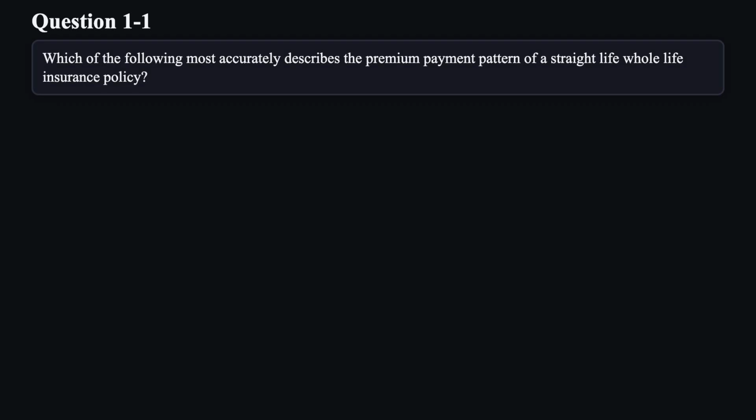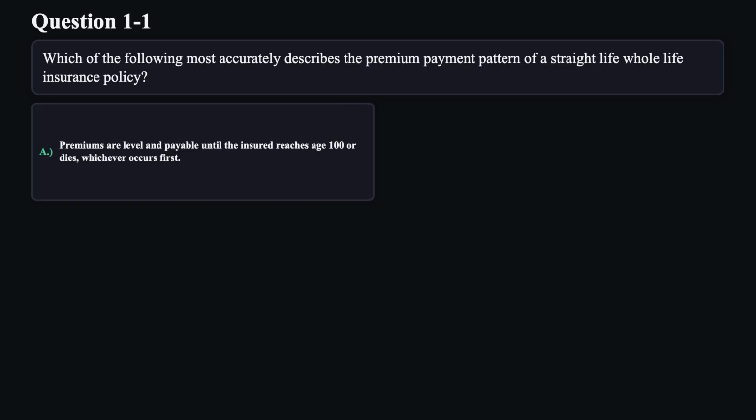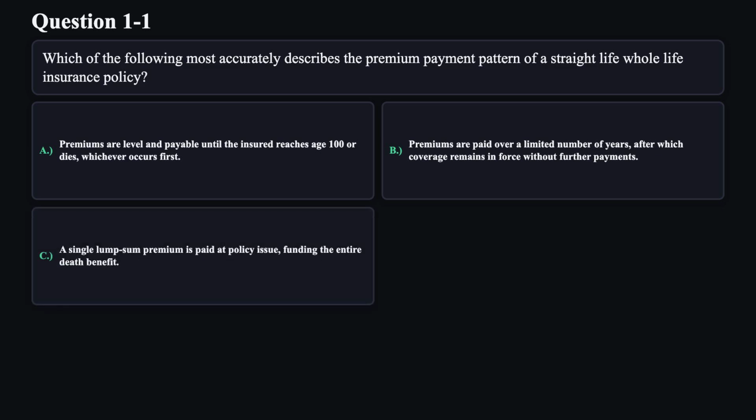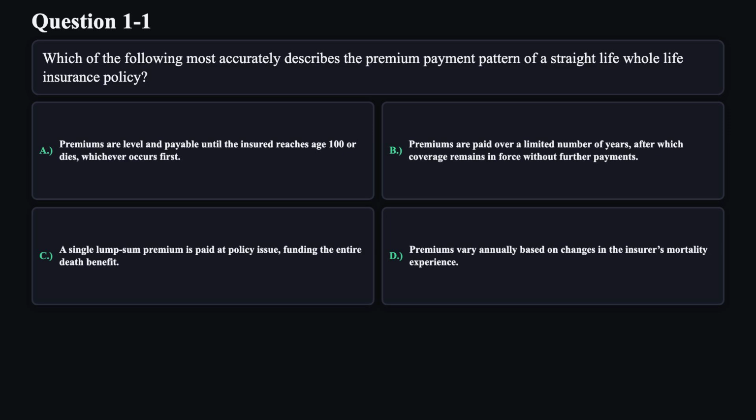Which of the following most accurately describes the premium payment pattern of a straight life whole life insurance policy? A. Premiums are level and payable until the insured reaches age 100 or dies, whichever occurs first. B. Premiums are paid over a limited number of years, after which coverage remains in force without further payments. C. A single lump sum premium is paid at policy issue, funding the entire death benefit. D. Premiums vary annually based on changes in the insurer's mortality experience.